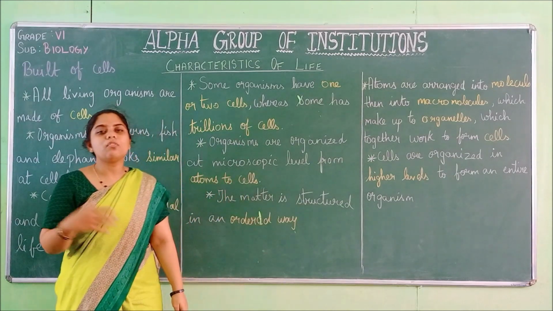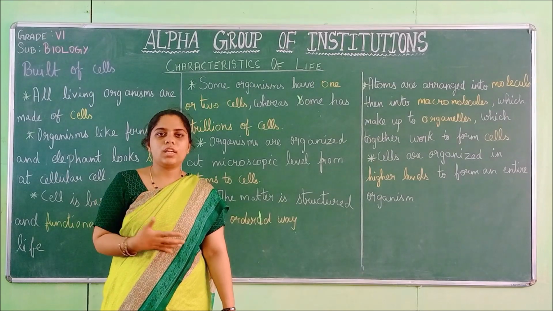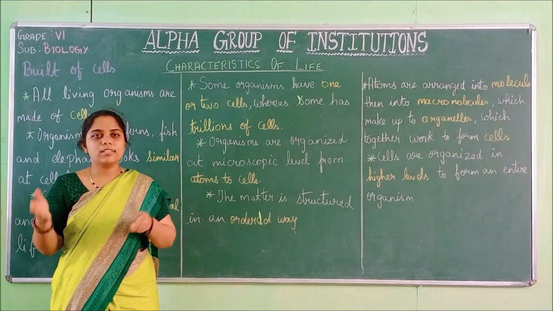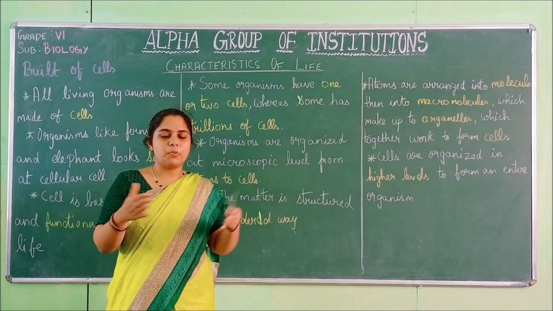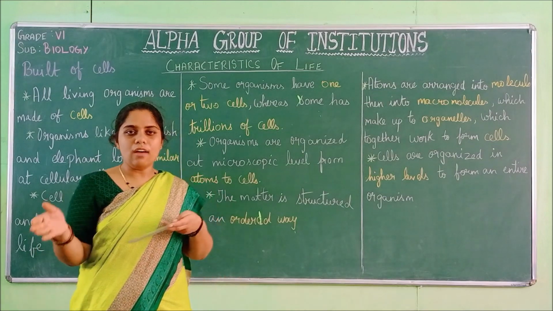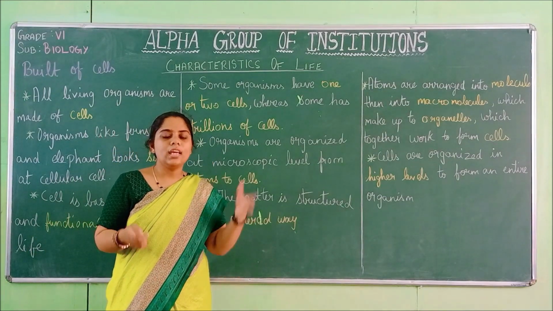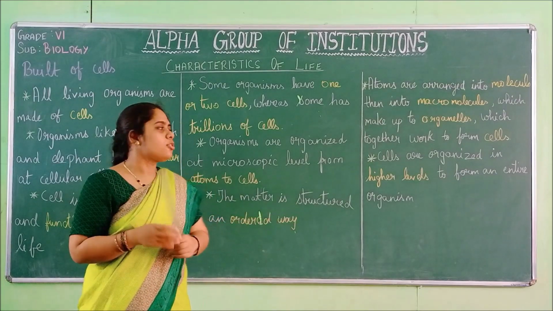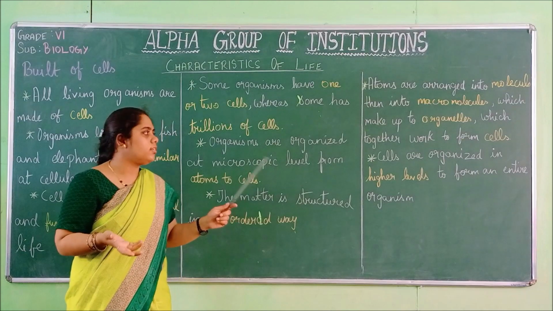Because internally there is a well-developed organ system. For example, if you take us, we have a separate system for each function. We breathe, that is the respiratory system. For eating, the digestive system. So we have separate systems, and for each of them to work properly, we need many cells. That is why we have trillions of cells, because the organism is well developed.